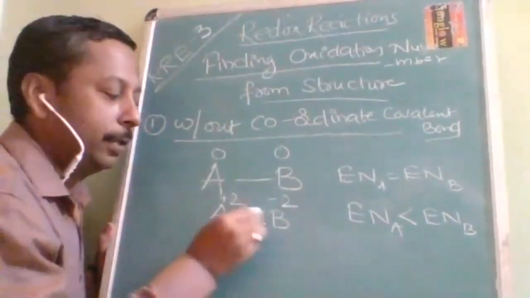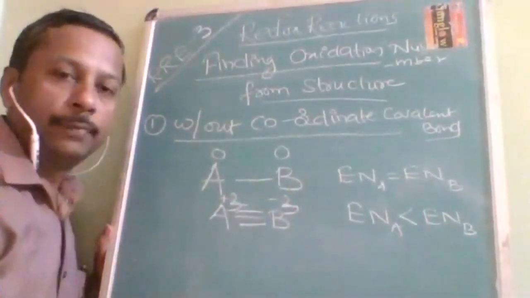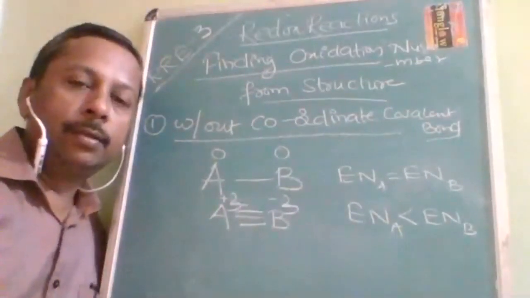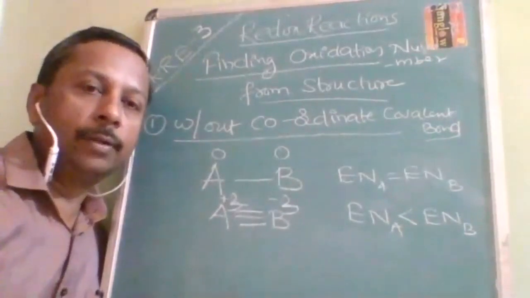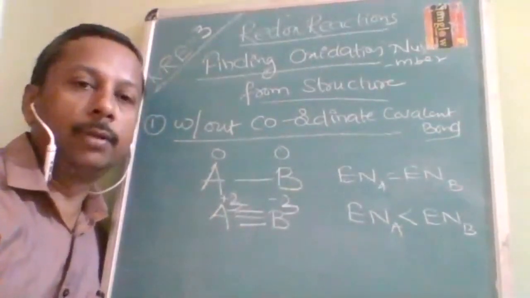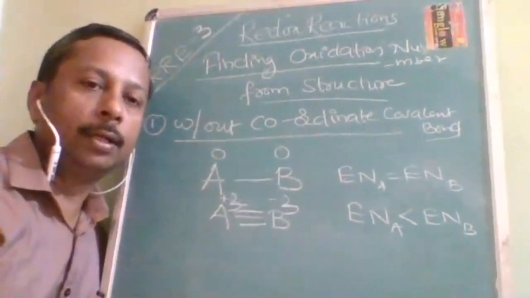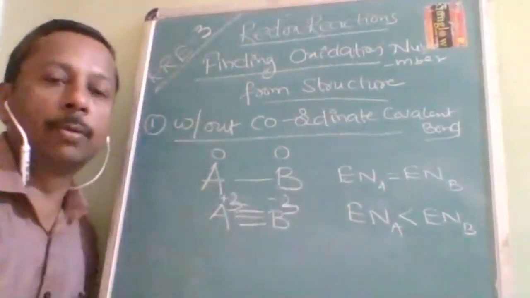Now you can understand the next sentence also. With 3 bonds, it is going to be -3 and +3. If there is no coordinate covalent bond, how will you do it? You will find it with the number of bonds: the more electronegative gets the minus charge, the less electronegative gets the plus charge. If their electronegativity is the same, then because of that bond the charge is going to be how much? 0. Oxidation number is going to be 0.